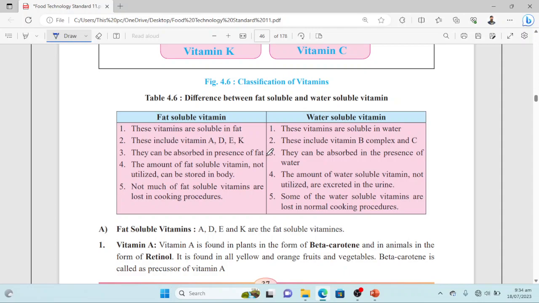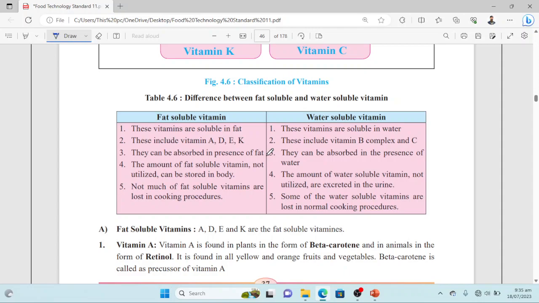Number three, fat soluble vitamins can be absorbed in the presence of fat, while water soluble vitamins need water to be dissolved. Then number four, the amount of fat soluble vitamins not utilized can be stored in the body, while the amount of water soluble vitamins not utilized is excreted in the urine.